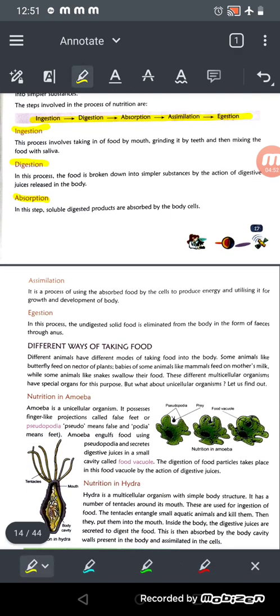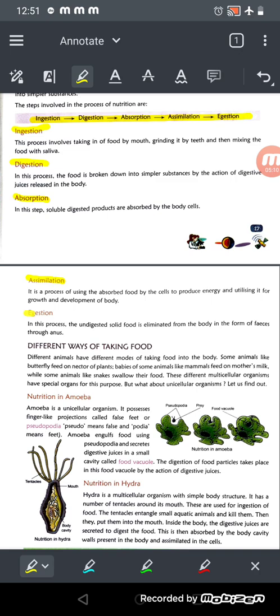Okay, then assimilation. What is assimilation? It means the use of these absorbed nutrients, right? It is the process of using the absorbed food by the cells to produce energy and for the growth and development of the body, right? For the growth and development of our body, cells use these nutrients.